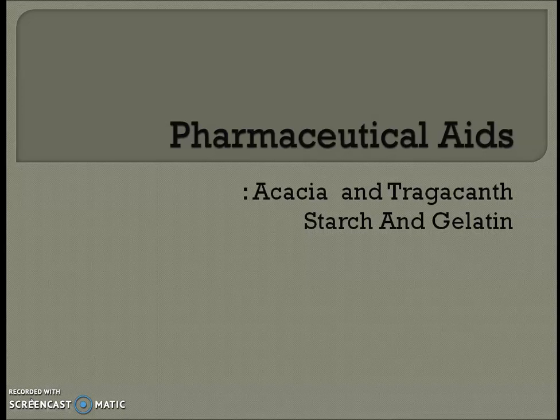So today we'll be starting with part 2 in pharmaceutical aids. In last session we studied about pharmaceutical aids, its definition, classification, and also we studied about honey, arachis oil, kaolin. Now in this session in part 2 we'll be studying about acacia, tragacanth, starch, and gelatin.